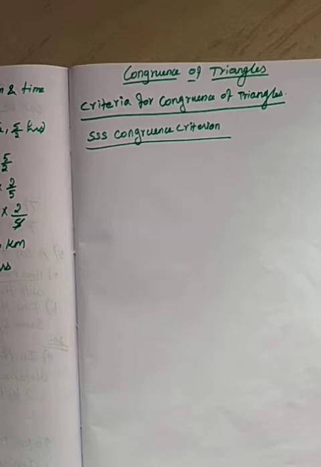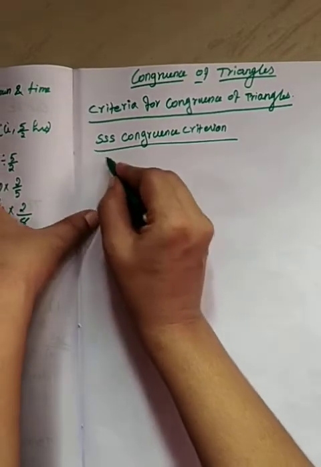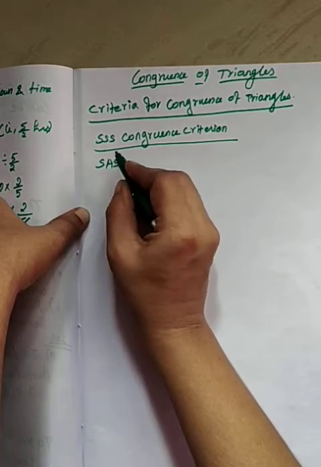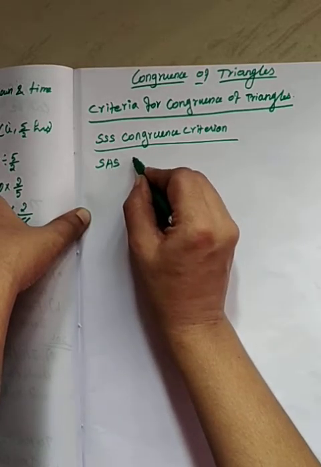The SSS congruence criterion states that if the three sides of one triangle are equal to the three corresponding sides of another triangle, then the triangles are congruent. Everybody knows this, right? Next, the SAS congruence criterion.